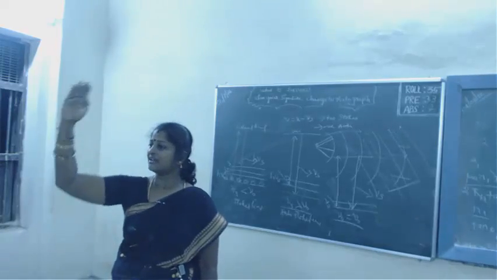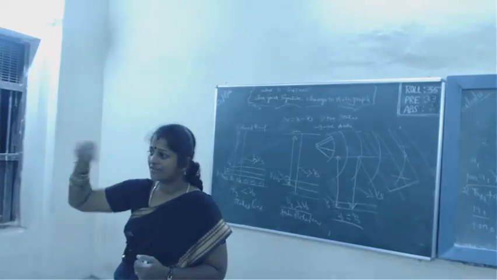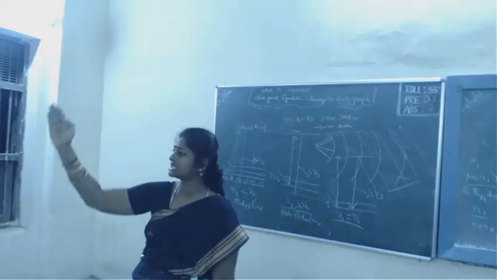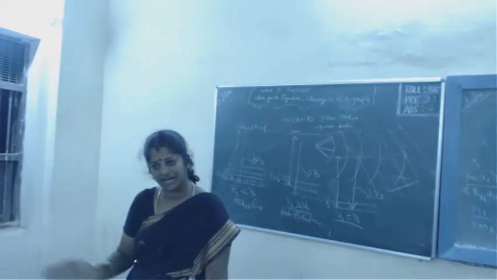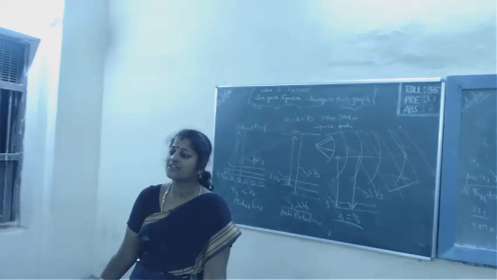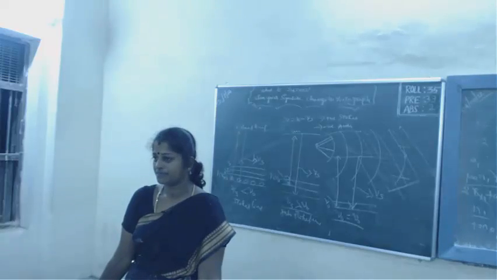Right? The secondary wavefront envelops, it covers all the secondary wavelets. If I draw the secondary wavefront, all the secondary wavelets are enveloped by it. So this is the Huygens principle.